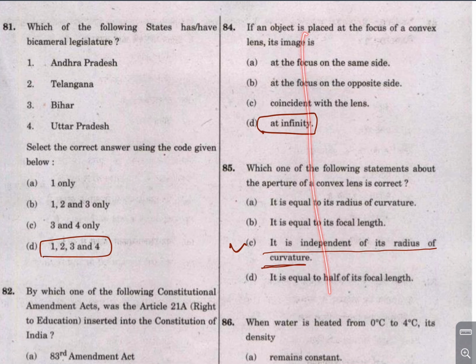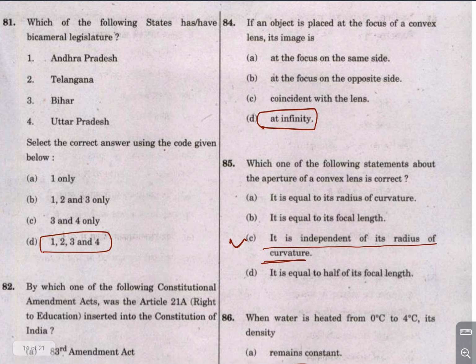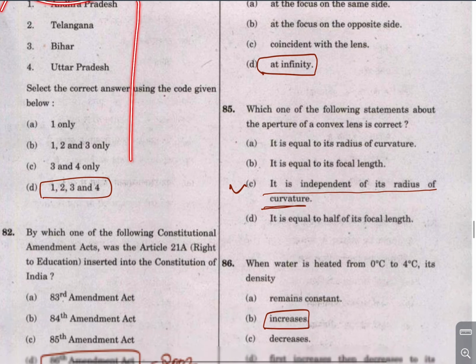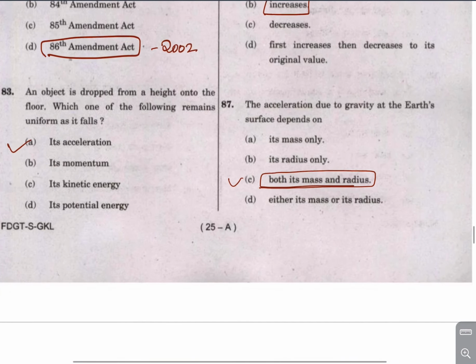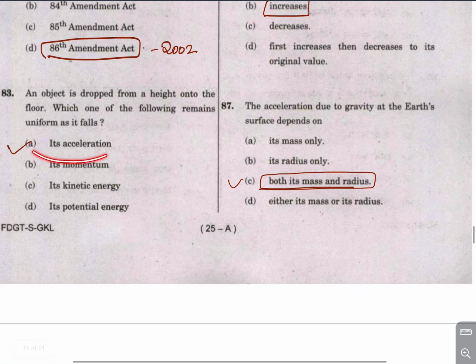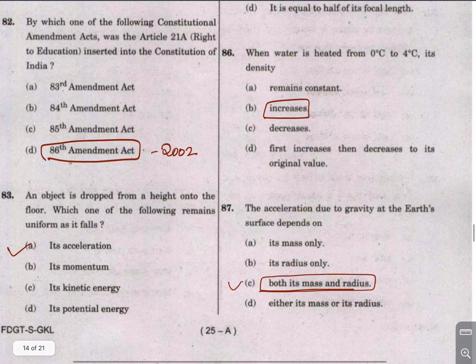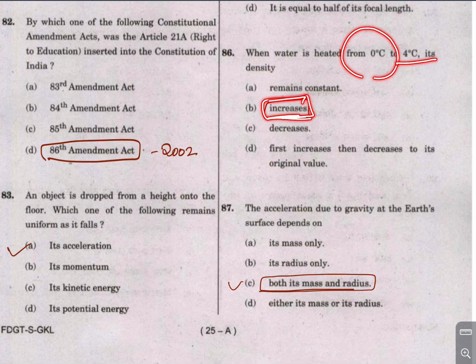These science questions are not relevant from the UPSC perspective. Now which one of the following has a bicameral legislature? Everyone knows this. 86th Amendment, we discussed in the past few questions. Acceleration remains constant when an object falls from a height to the ground. Now when water is heated from 0 degree to 4 degree Celsius, its density actually increases. The acceleration due to gravity at Earth's surface depends upon both mass and radius.